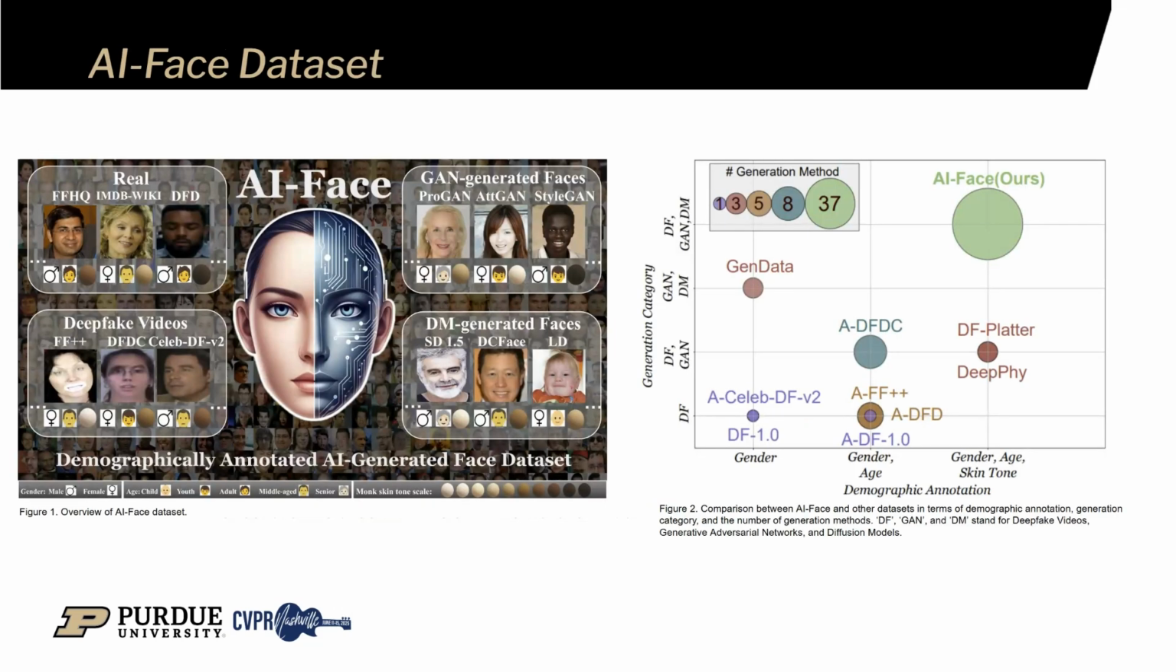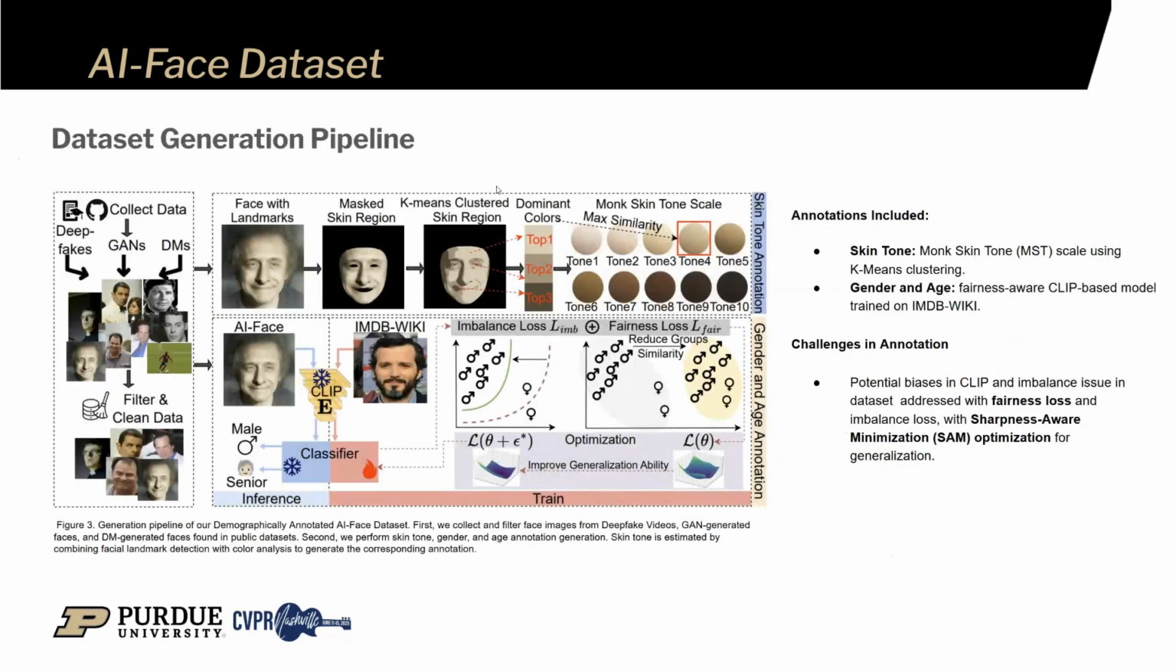Here's an overview of the AI Face dataset. Unlike prior datasets that only cover deepfakes or offer limited demographic info, AI Face includes 3 types of generated faces: deepfake videos, generative adversarial networks, and diffusion models, and provides annotations for gender, age, and skin tone. We collected over 1.2 million fake and 400,000 real images from 28 public datasets and generation models, covering 37 generation methods in total. Here is our dataset generation pipeline.